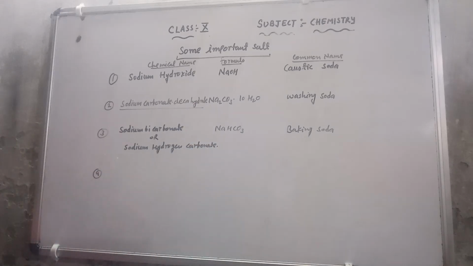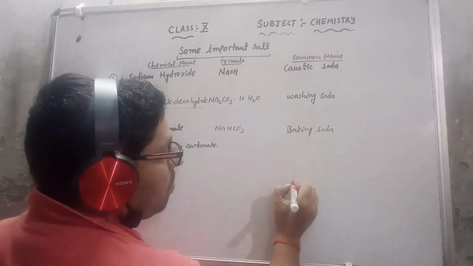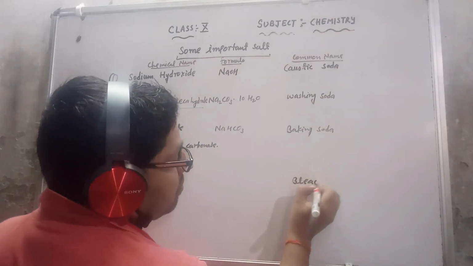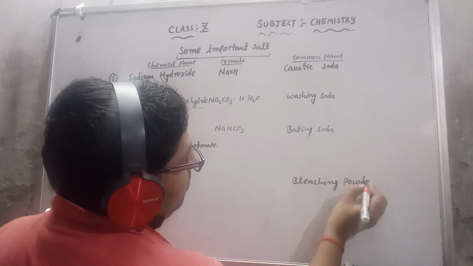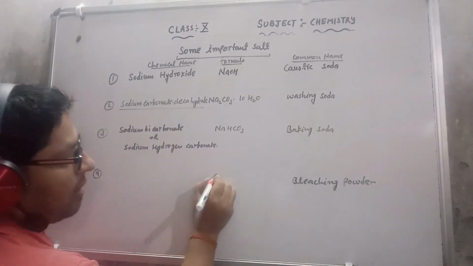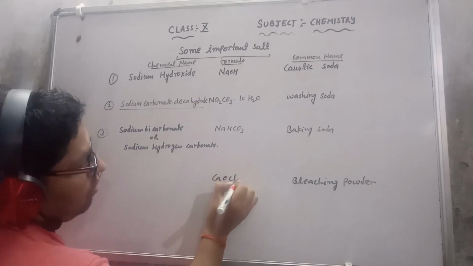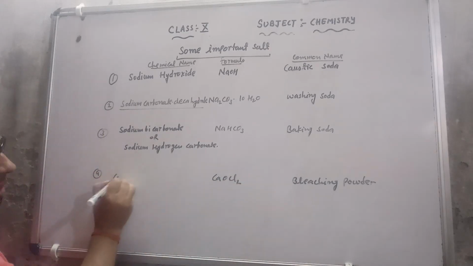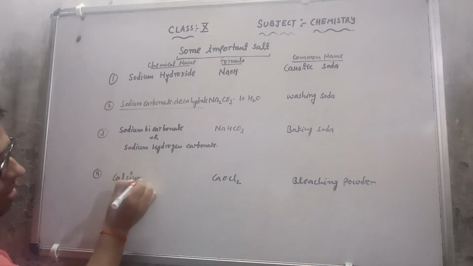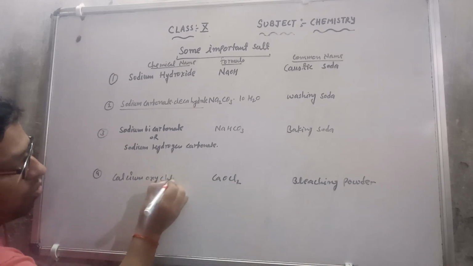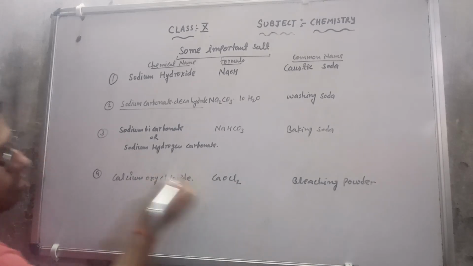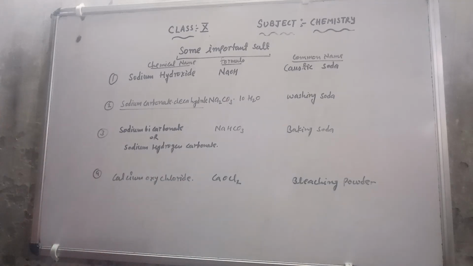Then the fourth salt in your syllabus, the common name is bleaching powder. Its formula is CaOCl2. The chemical name is calcium, O meaning oxy, Cl2 is chloride. Calcium oxychloride.